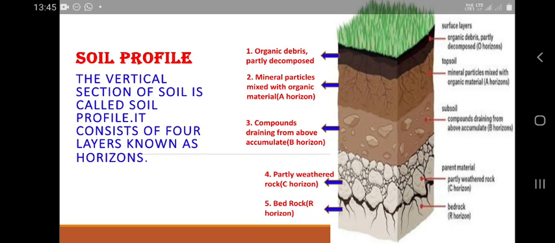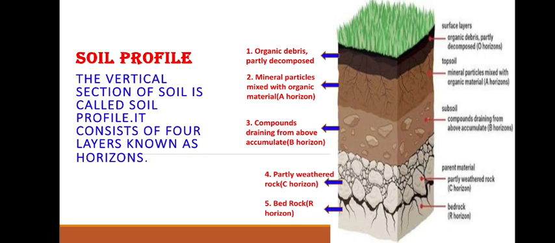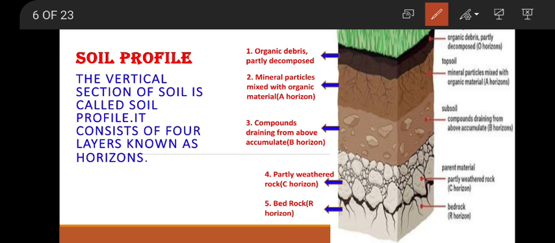So now we will study about soil profile. If you see the soil in vertical section, vertical means lengthwise. Generally, when we see from the top, just by standing, we are seeing only the top soil. But you want to study the different layers of the soil.